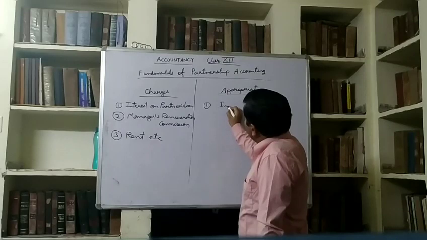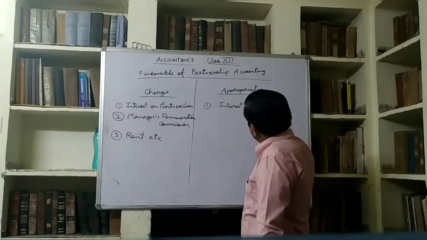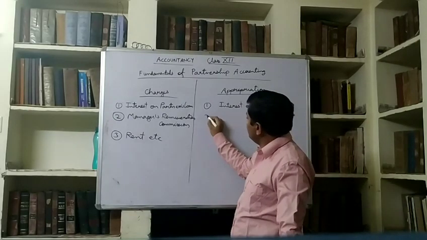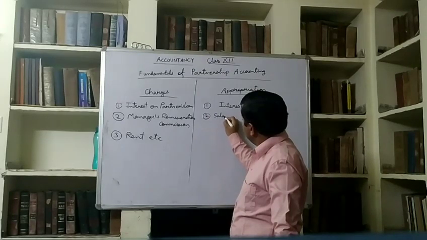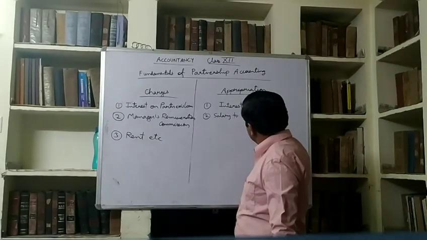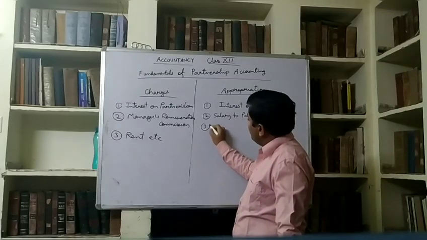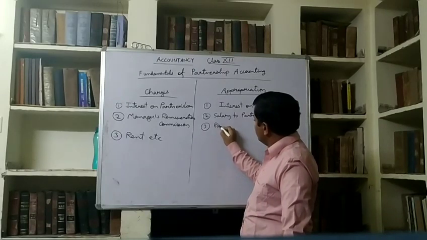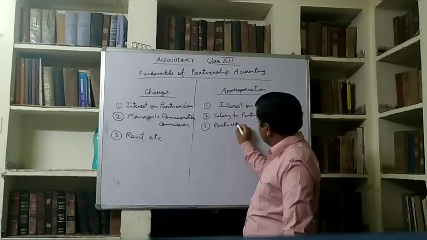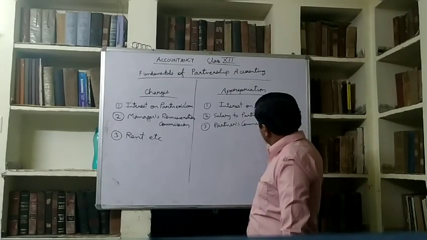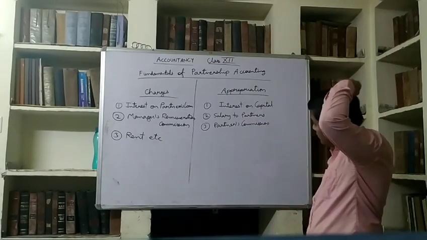First is interest on capital. Second, salary to partners. Third, partners commission.